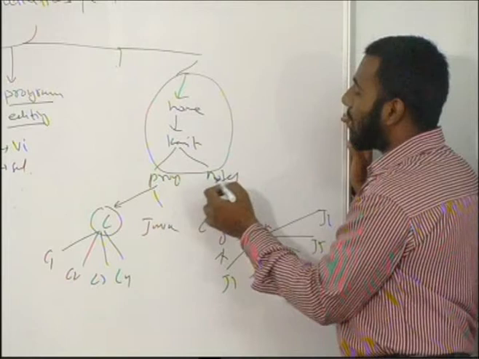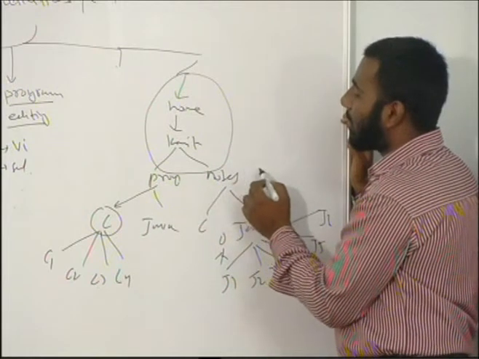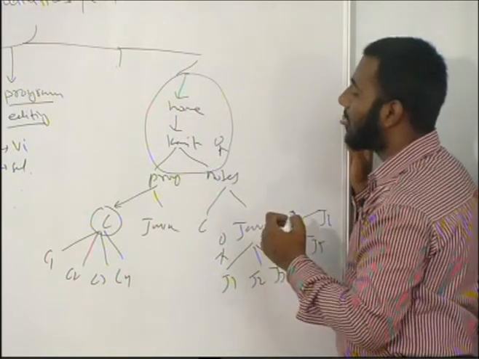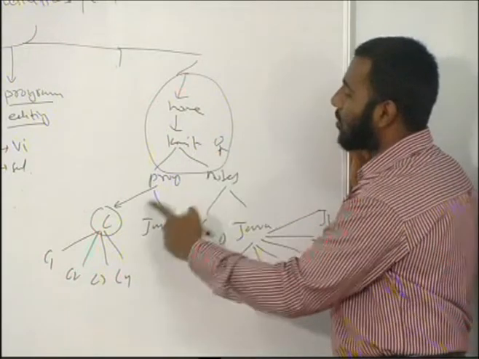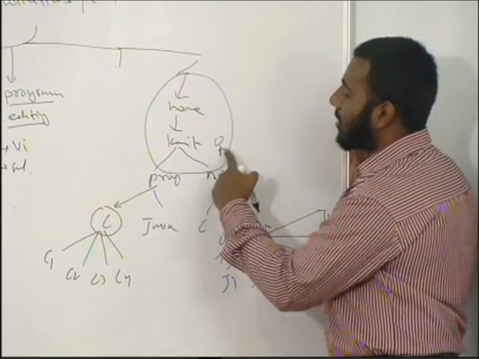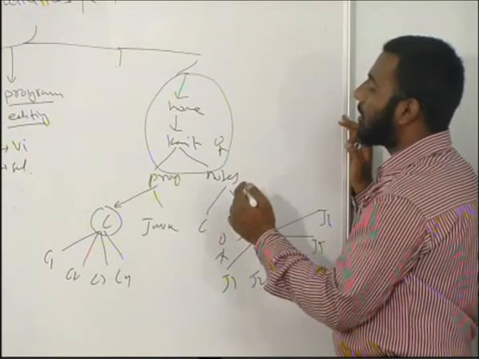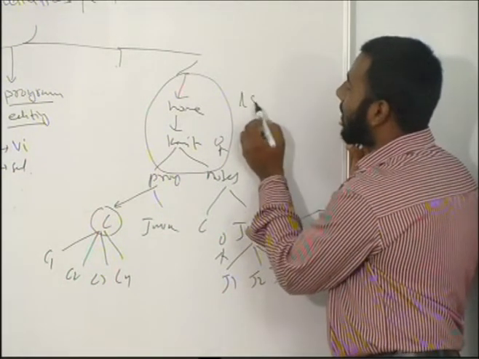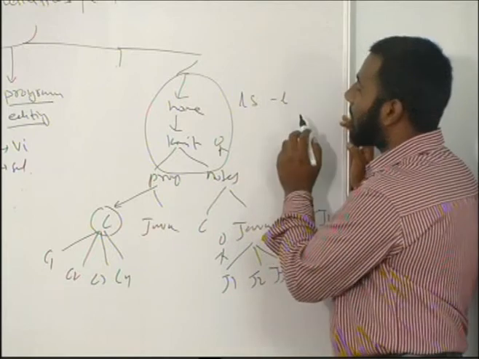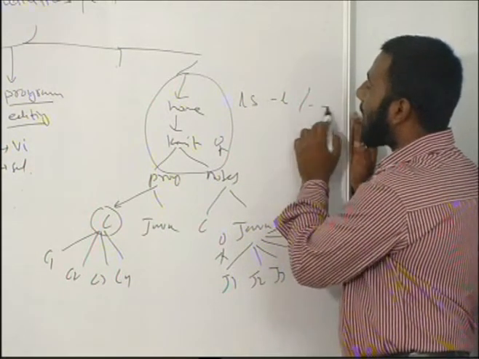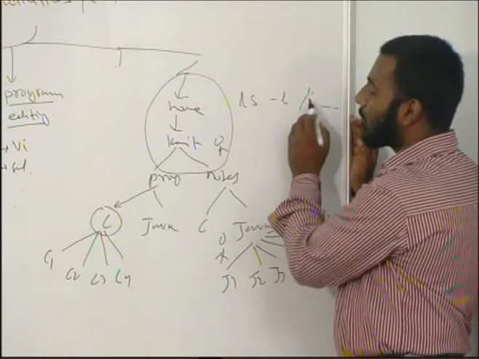Okay, so if my present working directory is this, and I want to look at the contents of what is below the hierarchy, then I can very easily use ls option L, where I give the path, which is program and C.